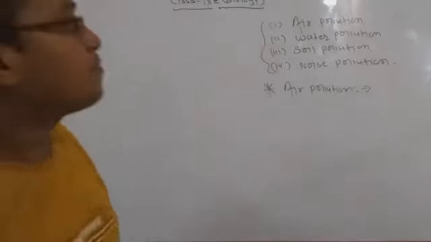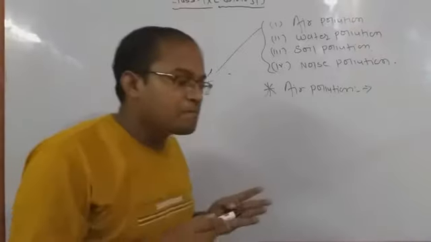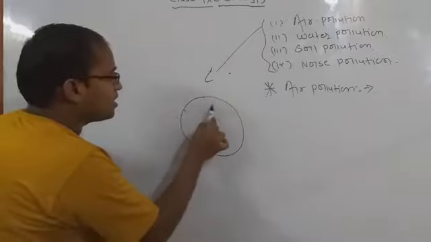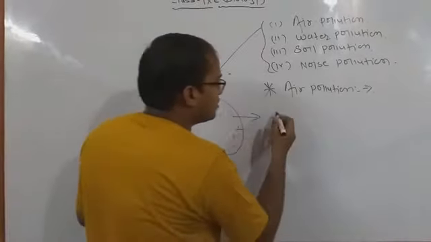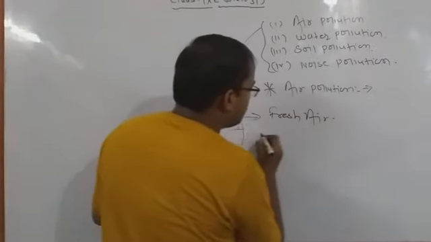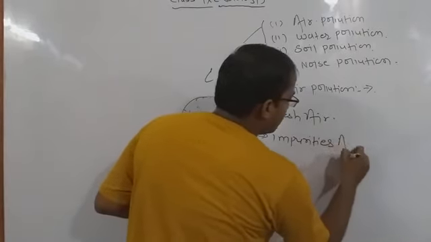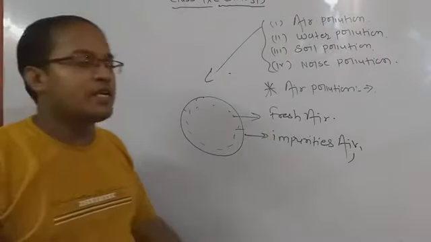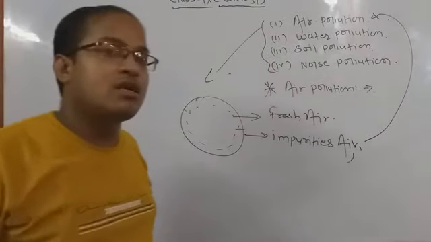So air pollution is a very dangerous thing for human beings, because we know that we are living in an atmosphere. हम एक atmosphere में survive करते हैं, and there is an atmosphere which contains fresh air. Okay, but when impurities are added in air, at that time our air will get contaminated, and that leads to air pollution. Okay, how is air pollution generally created?